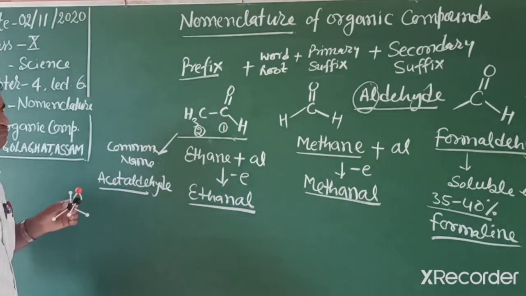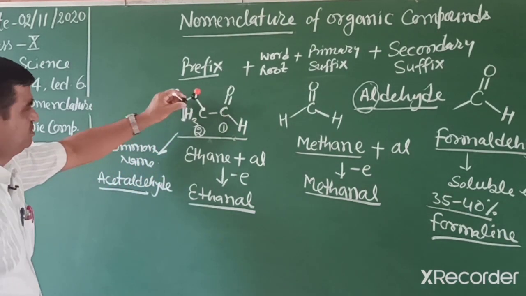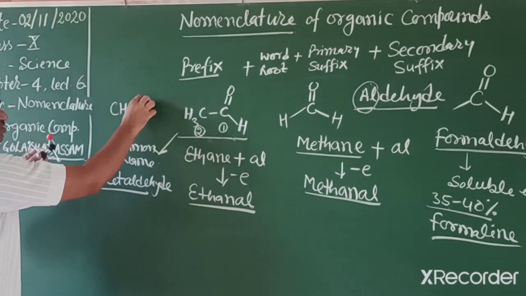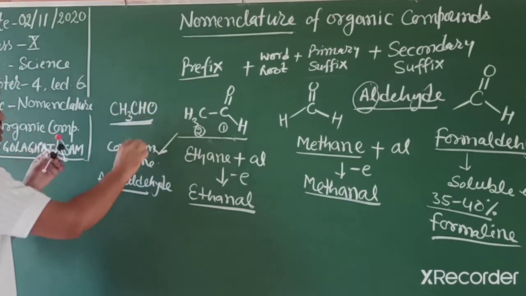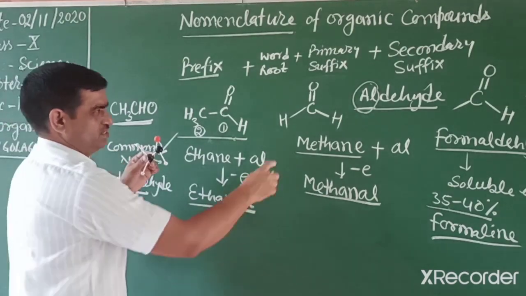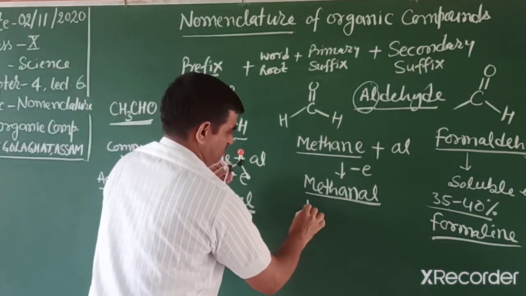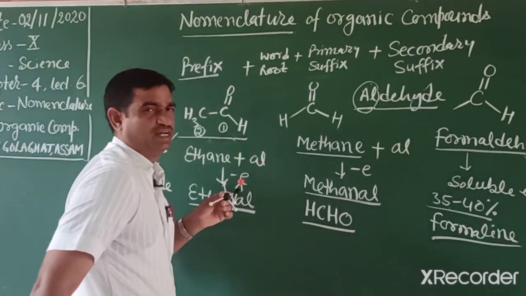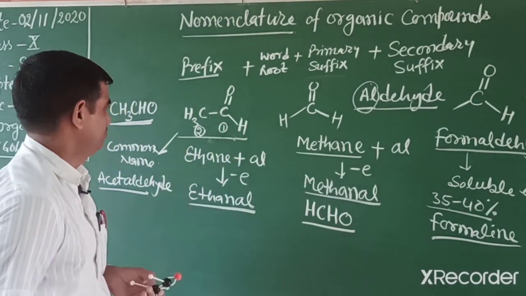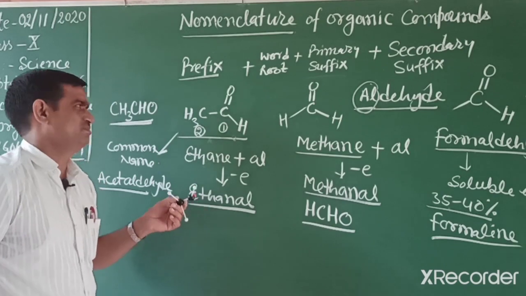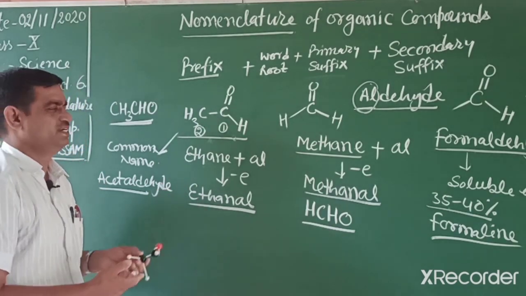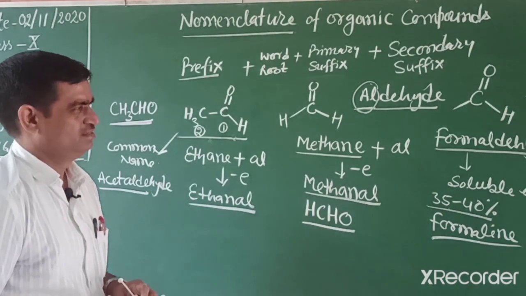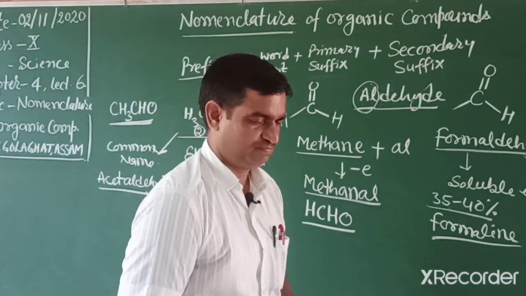Generally it's written as CH3CHO in books. And the first compound is generally written as HCHO. In this way you can make the next homologues by adding carbon, and then you can write their IUPAC names.